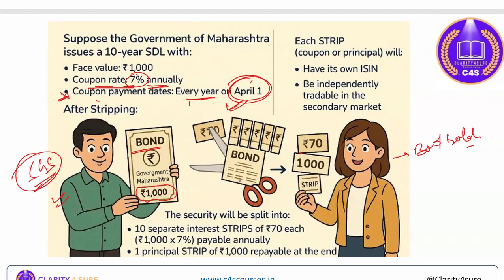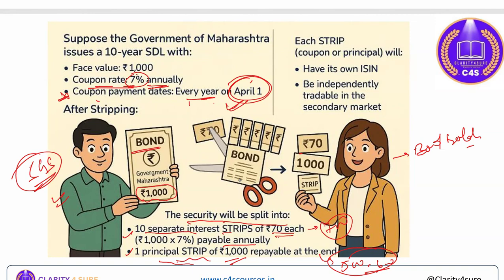Okay. And the security will be split. The security is split into two components, that is the interest component and the principal component. Interest component: 10 separate interest strips of ₹70 each, payable annually to this bondholder, or you pay once at the discounted price and redeem. So obviously, if you are paying once for the principal strip, then you have to pay like 500 or 600. And if you go in this mode, you will have to pay 700 rupees. So there must be some benefit if you are paying once.